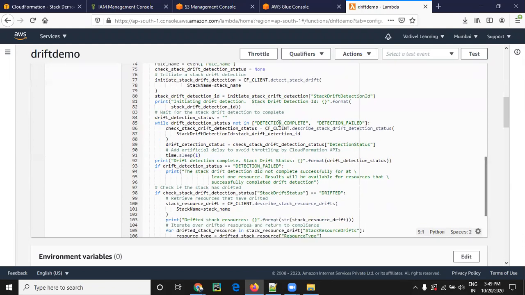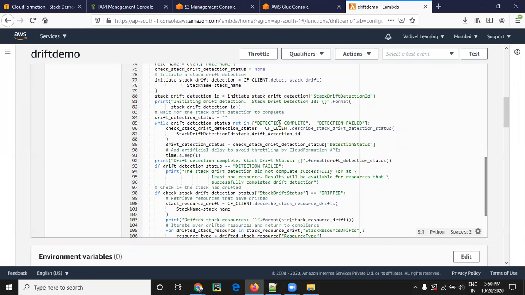Before running this code, he created one stack. It contained three resources: crawler Lambda, crawler S3 and IAM policy. In that we are going to detect the drift in the IAM policy. If you run that code now, it will say no drift detected. That means we haven't changed anything via the AWS UI console.